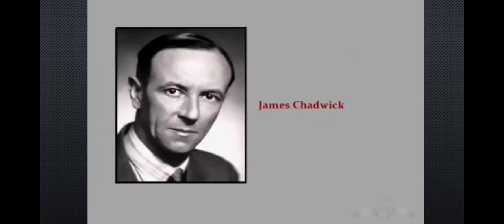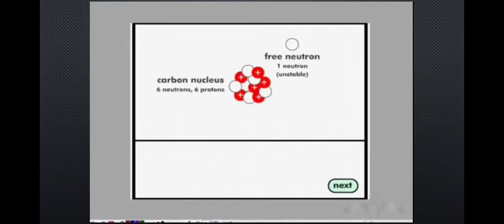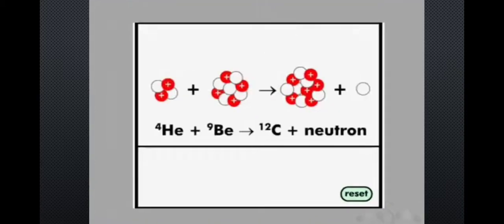One such scientist, James Chadwick, was curious to know where that extra mass in the helium nucleus was coming from. So he performed a number of experiments. In one such experiment, he used a beryllium nucleus and projected an alpha particle on it. When he projected, he observed that a particle was released. He called it the neutron.